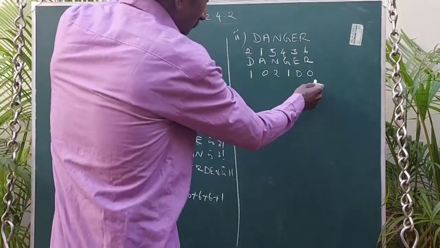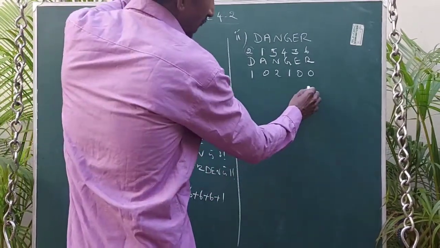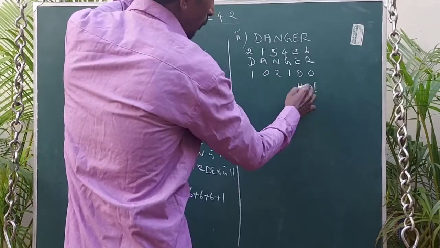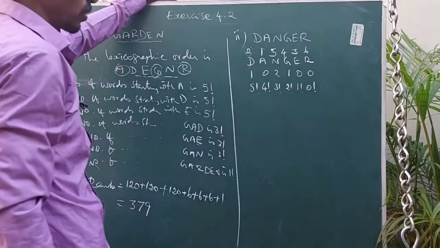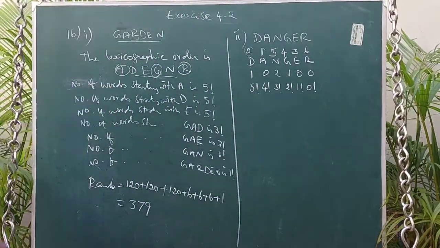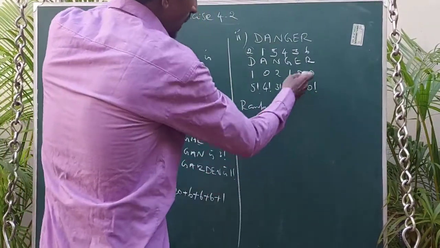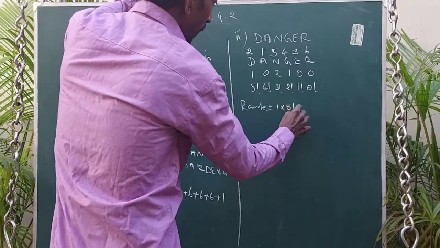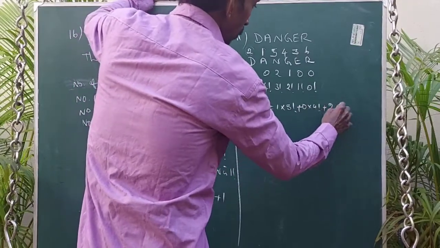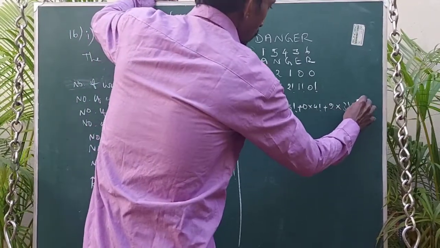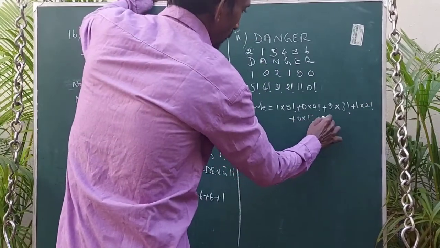So from the reverse order, we put starting with 0 factorial, 1 factorial, 2 factorial, 3 factorial, 4 factorial, 5 factorial. So we need to write in the reverse order. Now the rank equals the multiply and sum: 1 into 5 factorial plus 0 into 4 factorial plus 2 into 3 factorial plus 1 into 2 factorial plus 0 into 1 factorial plus 0 into 0 factorial.